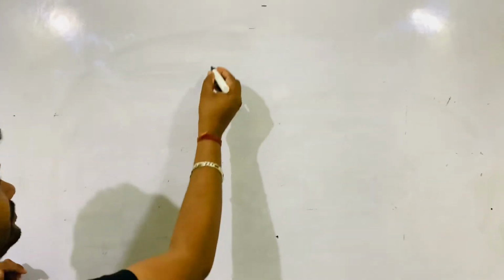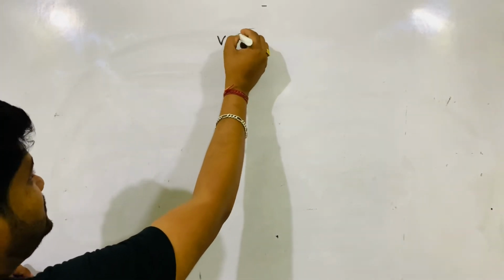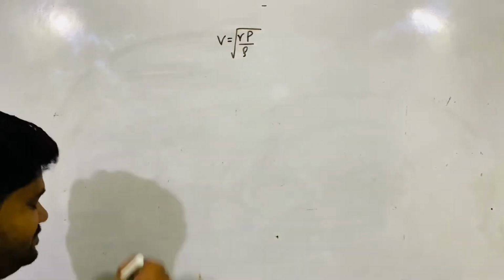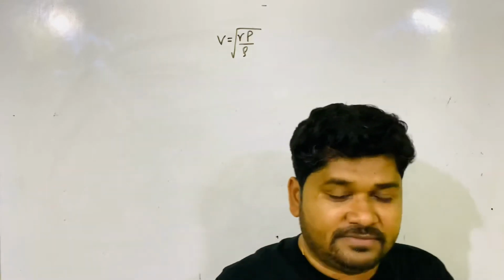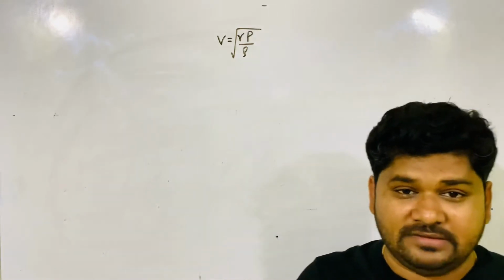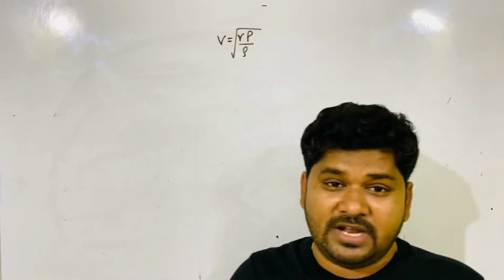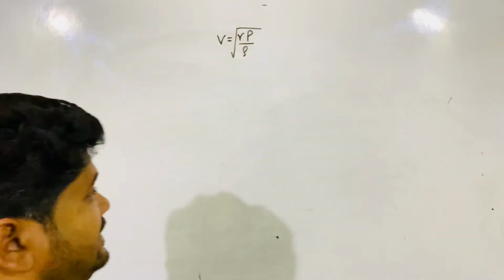Remember now, V is equal to root over gamma P by rho. Remember the formula, then it will be easy for you to solve the numericals. Using this formula, we will proceed further. How does velocity of sound depend on which quantities?